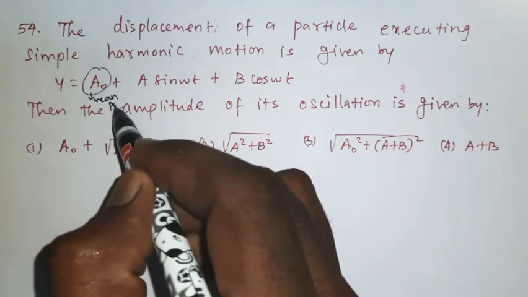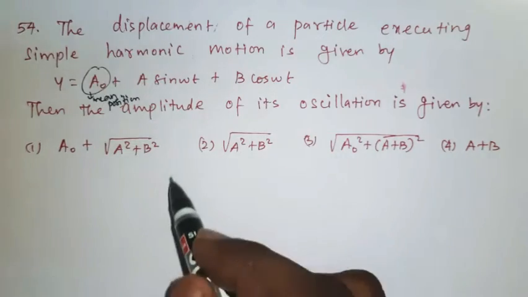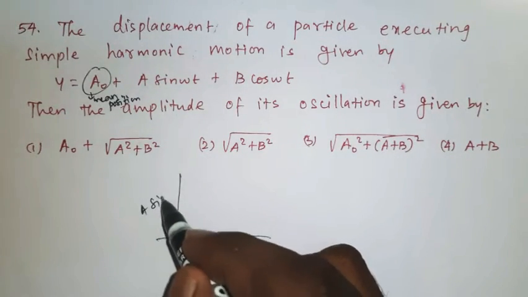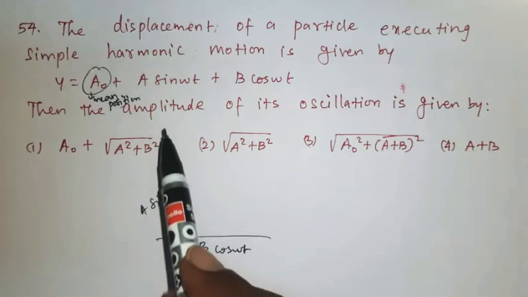The mean position won't be part of the oscillation. So the oscillations are a sin omega t and b cos omega t. If you mark these, a sin omega t and then b cos omega t, they are asking only for the amplitude.